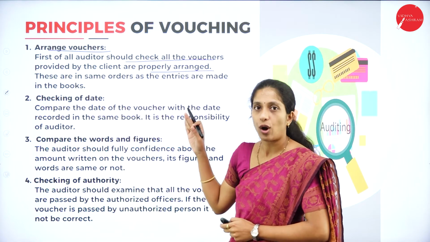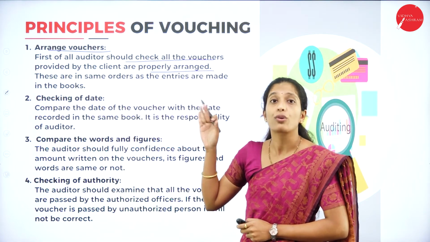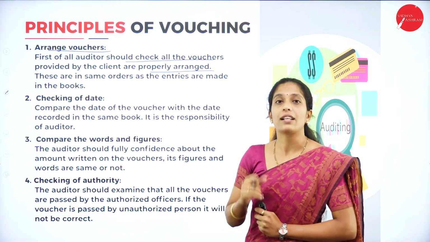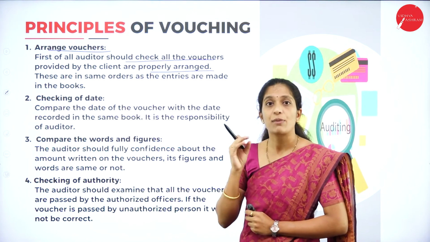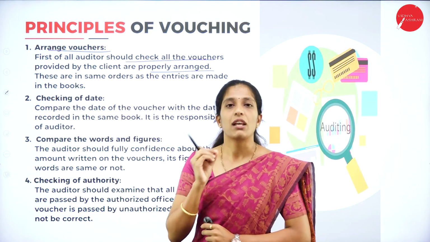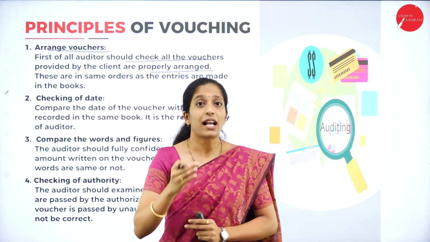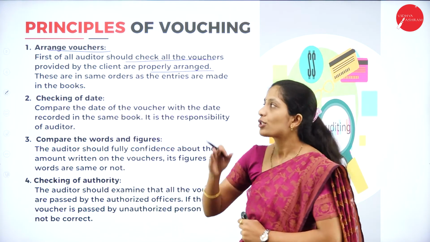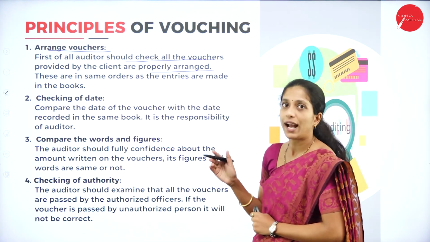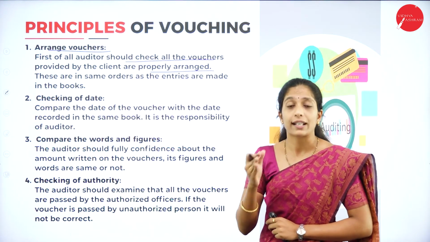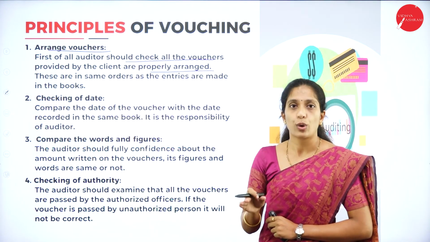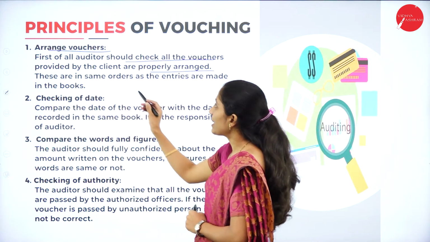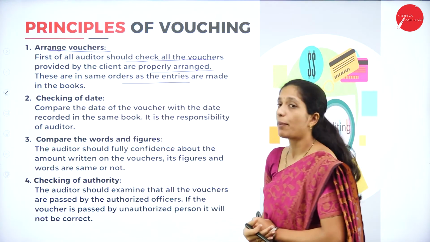So through the auditing or vouching process, what does the auditor have to do? He has to see that all the vouchers are arranged properly, because each and every voucher will have a serial number, and it has to be arranged according to those numbers. Clear? The auditor has to see whether the client's business has maintained the vouchers properly. They should be in the same order as the entries are made in the books.